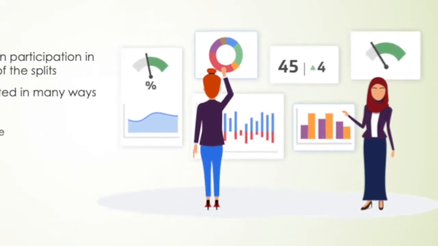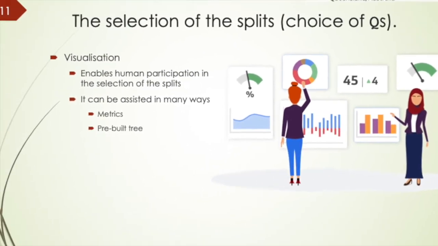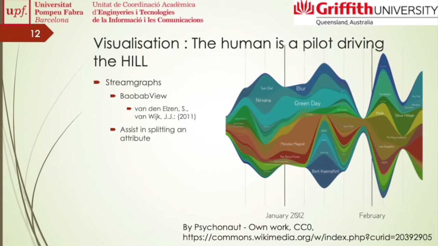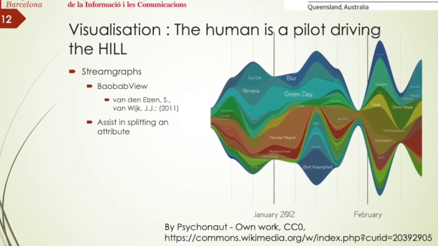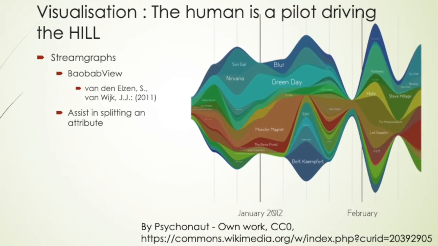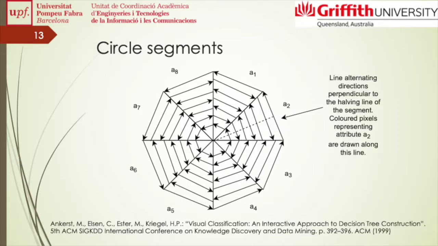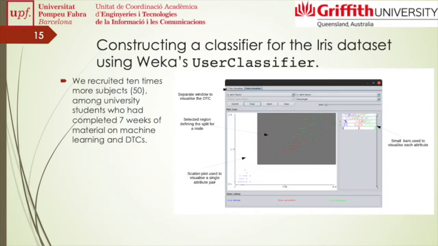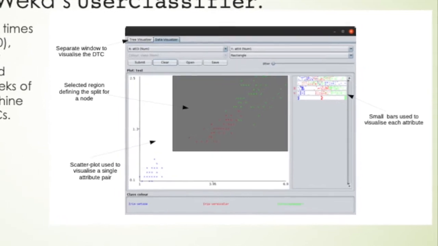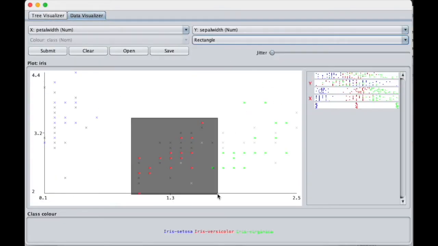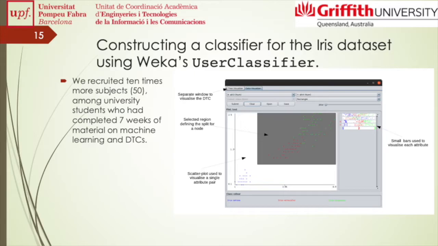Participation of humans is crucial in the selection of the node split. I'll review here some methods that have been used, like scatter graphs to visualize a particular training set in order to assist a human to choose a split criterion. There are also circle segments and bar visualization. Perhaps the most dynamic to construct classifiers is the WEKA user classifier. Unfortunately, it's not possible to visualize more than two attributes.